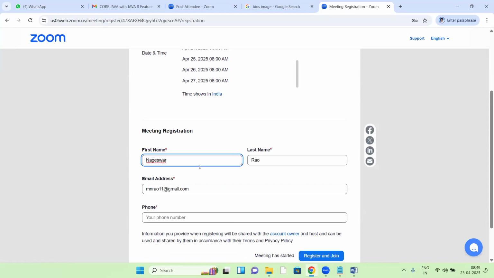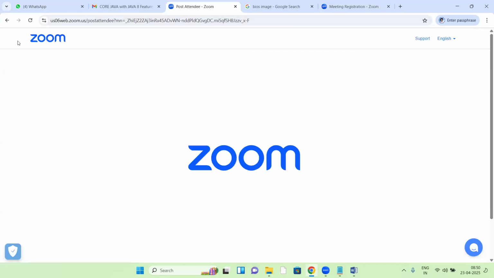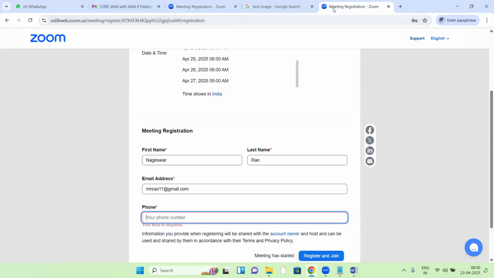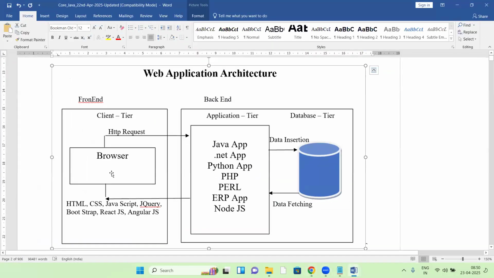Here I'm the user. I'm using the Zoom application, I'm an end user of this application. Filling the form and submitting it, this is the front end. Take Zoom login, for example. The browser environment is the front end, and the front end interacts with users.